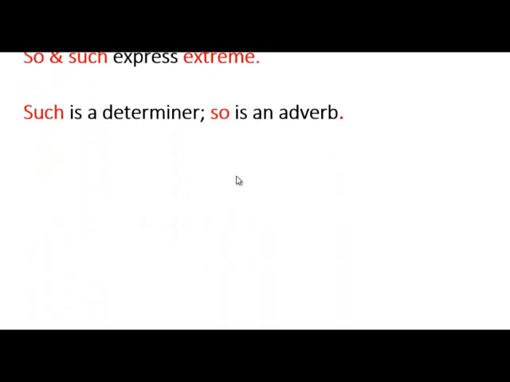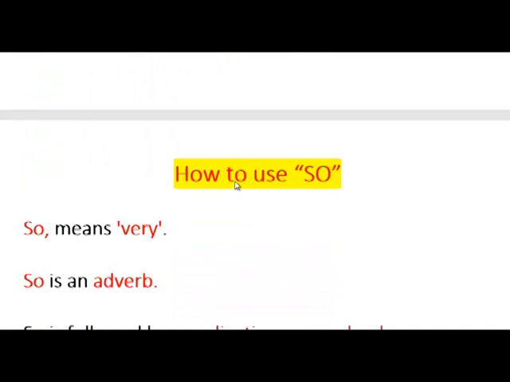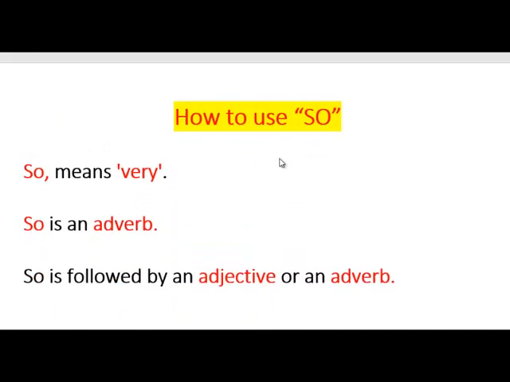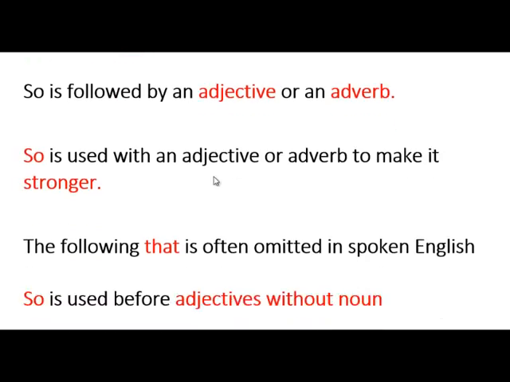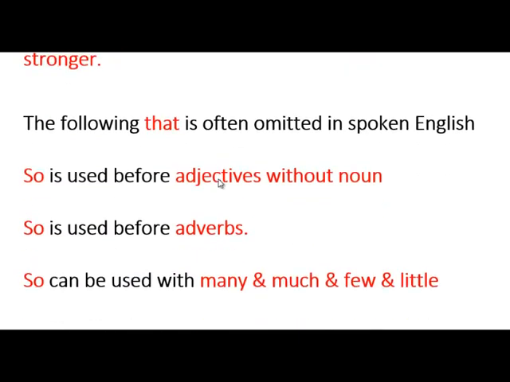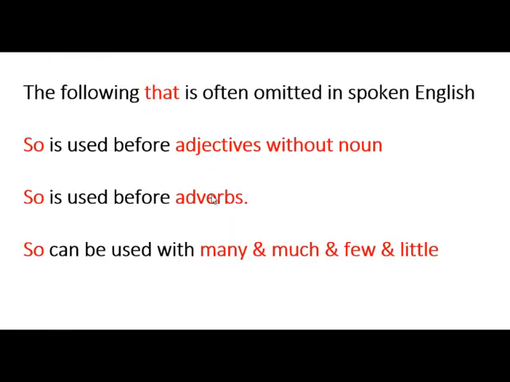And then we talked about how to use so, and we said we use so with adverb and adjective. That might sound a little bit long-winded, and it makes you a little bit under pressure to remember everything. But it's really simple, guys. It's not that complicated at all.